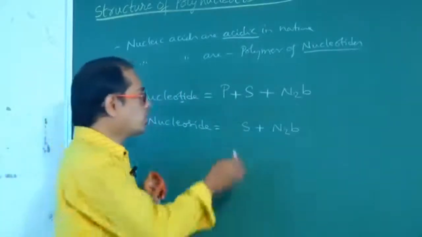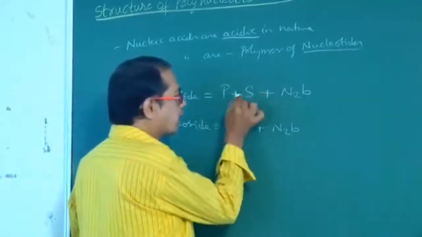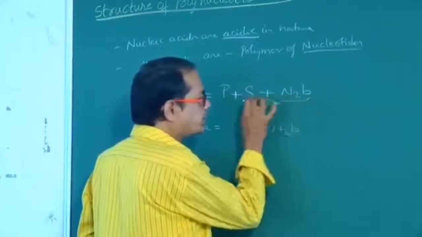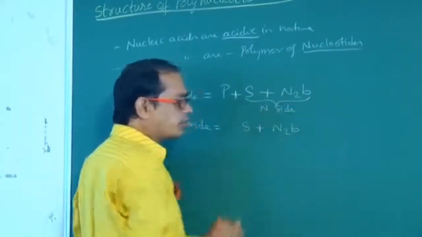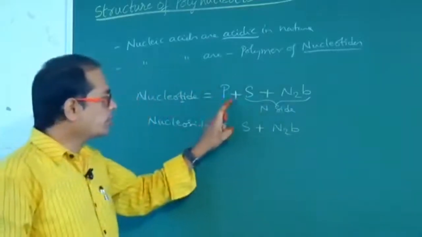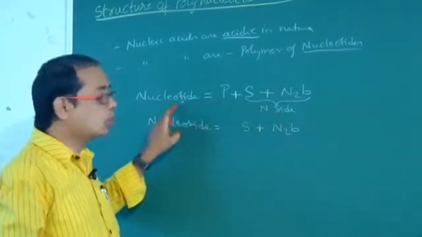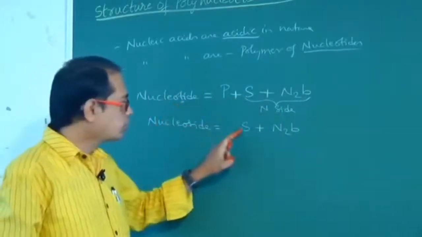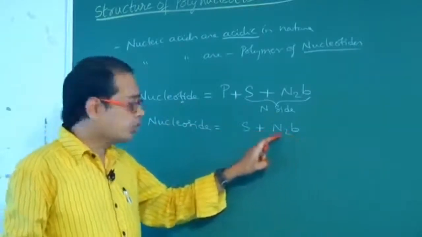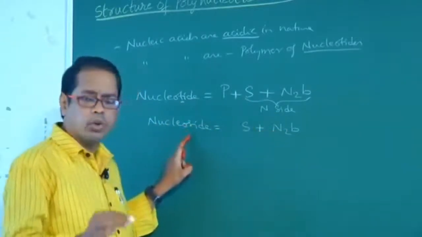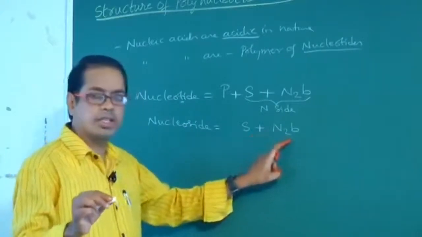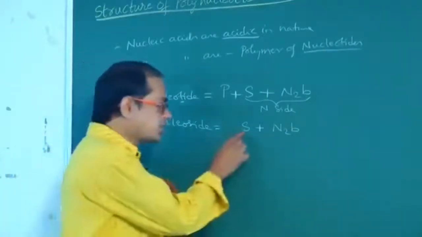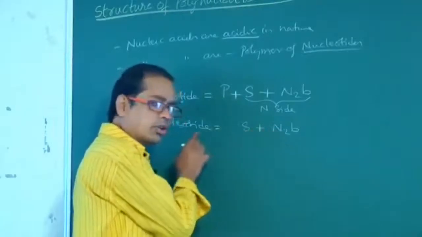So, in other words, phosphate group plus nucleoside together are called nucleotide. Sugar plus nitrogen base together are called nucleoside. What is nucleoside? Srinivas is a nucleoside.